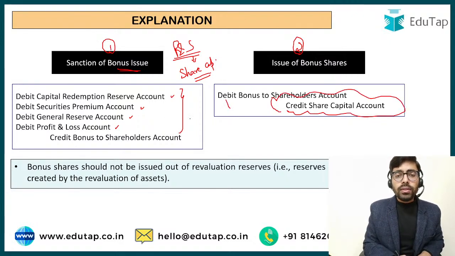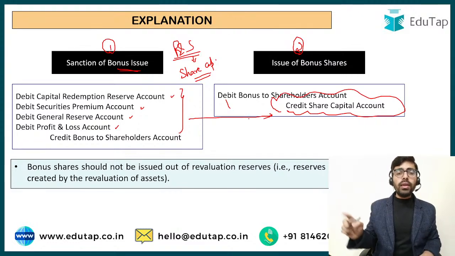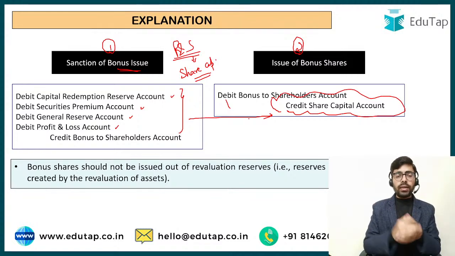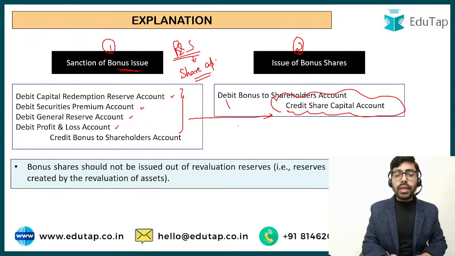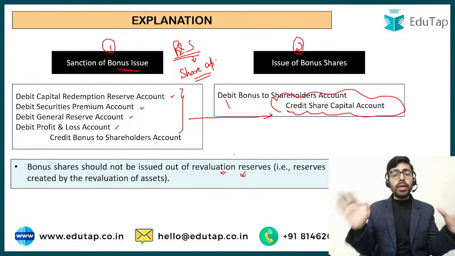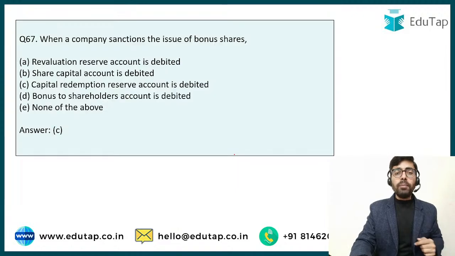So this is how the accounting treatment is to be done. And one thing that you have to remember, कि revaluation reserve, whatever revaluation reserve is there with the company, this is the reserve created by the revaluation of the asset. If you are revaluing any asset and there is some profit, there is going to be a revaluation reserve. And this revaluation reserve cannot be used. This is statutorily not permitted. It should not be used for the issue of the bonus shares. So now let's come back to the question.